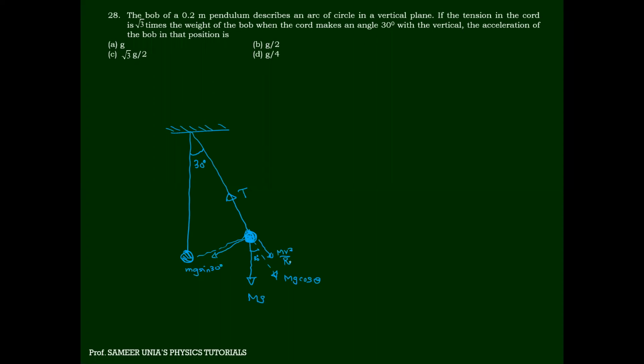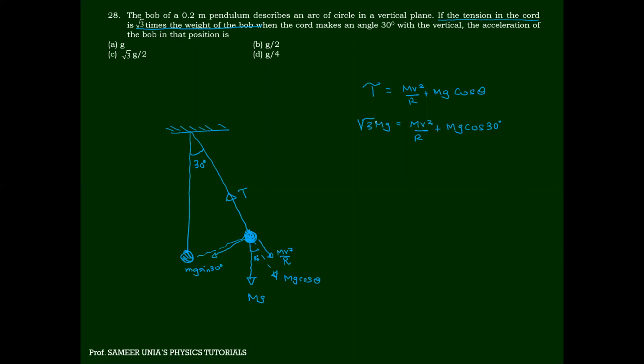So can I say tension at this point, inward, is equal to mv square by r plus mg cos theta? Yes or no? This is very important. Can I say tension in the rod is root 3 times of mg, that is, mv square by r plus mg cos 30, because theta is 30 degrees?